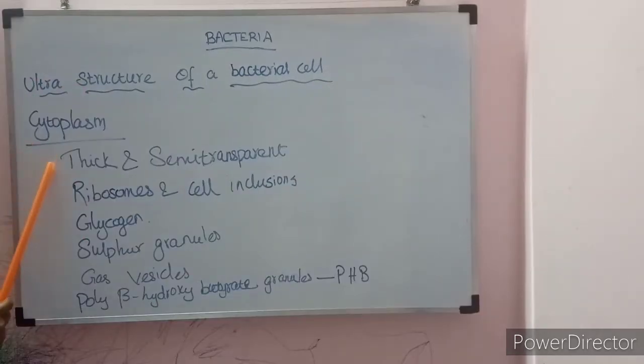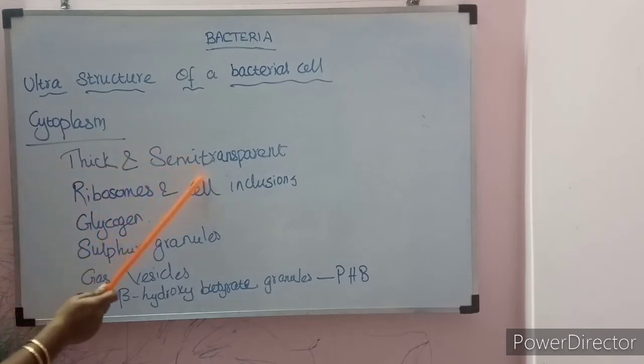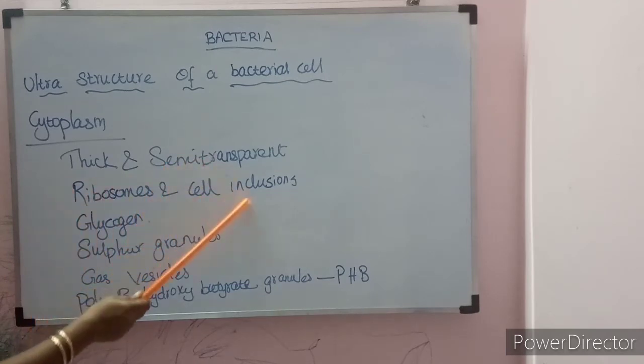Cytoplasm: the bacterial cell's inside is fully filled with the cytoplasm. The cytoplasm is thick and semi-transparent in nature. Semi-transparent in the sense it is not transparent and it is not opaque, an intermediate stage. It is neither fully transparent nor opaque. It should be semi-transparent and inside it contains the ribosomes and cell inclusions.